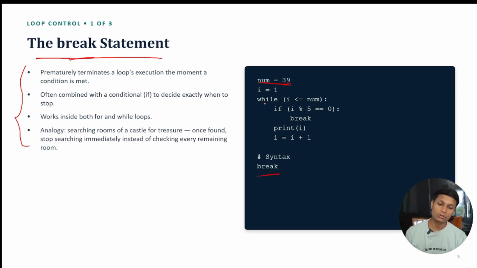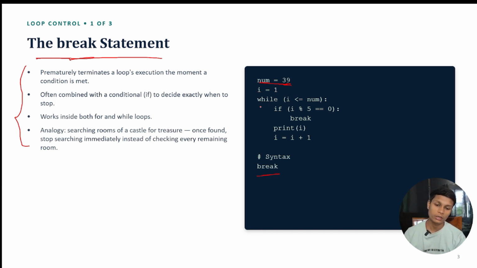And here we are going to use a while loop. We can also use a for loop here, because break will be applicable for both while loop and for loop. It's not like it only works on while or only on for. So let's see how we are going to print, and how we are going to apply break, whether our break will be applied or not.